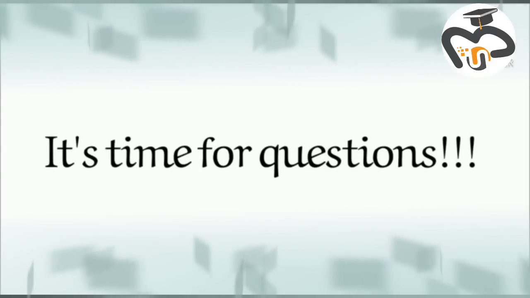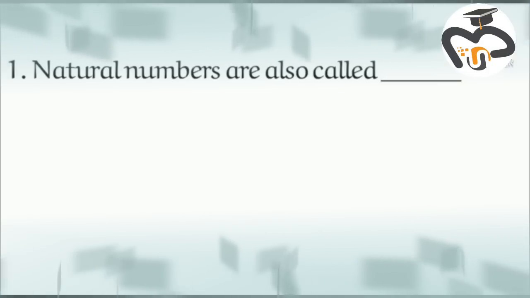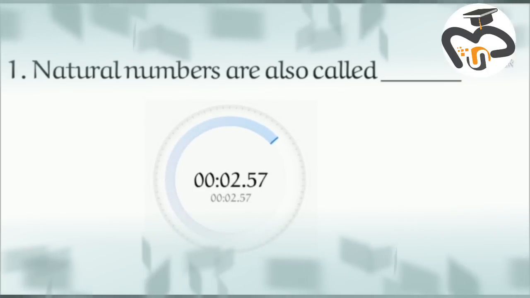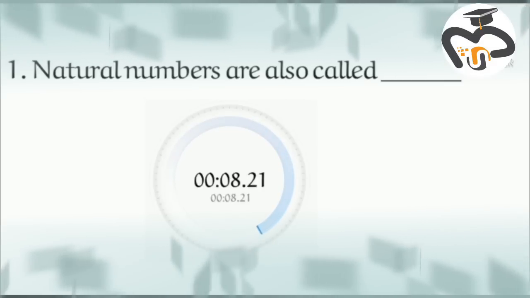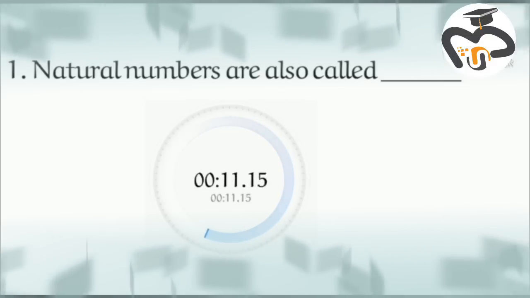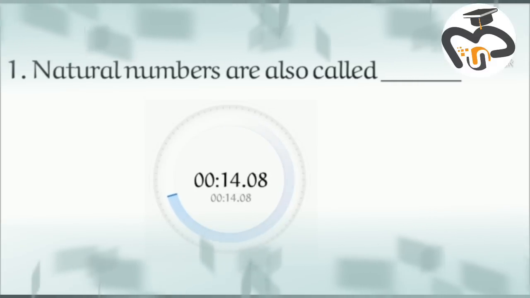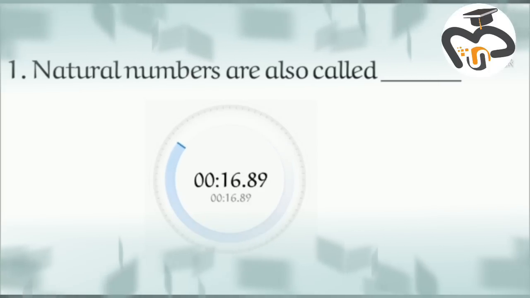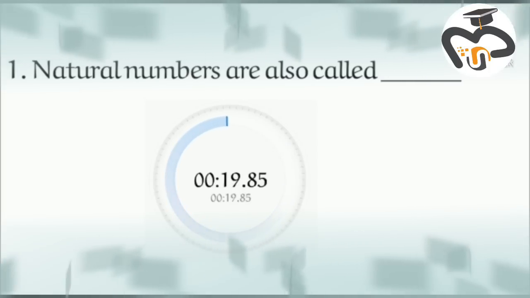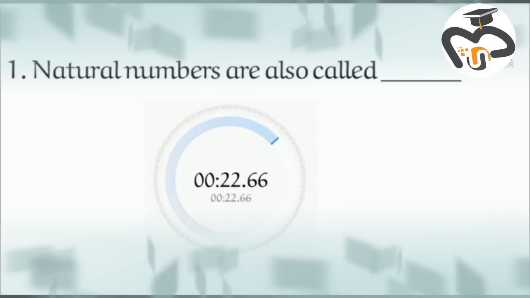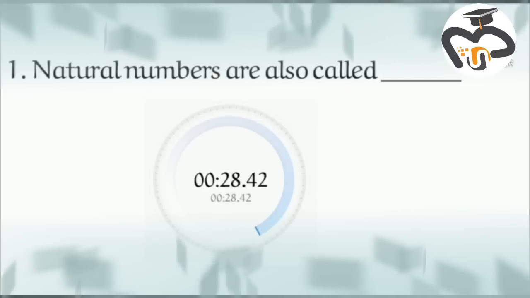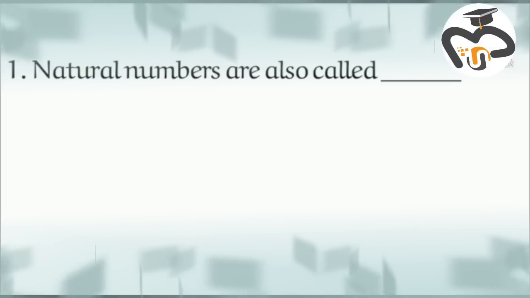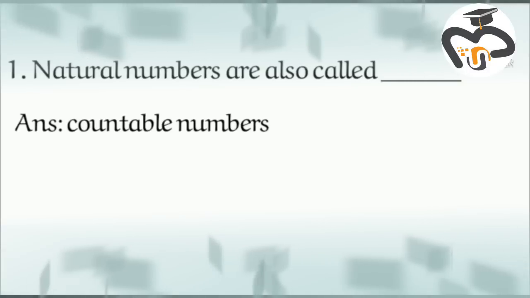It's time for questions. One. Natural numbers are also called dash. Answer: countable numbers.